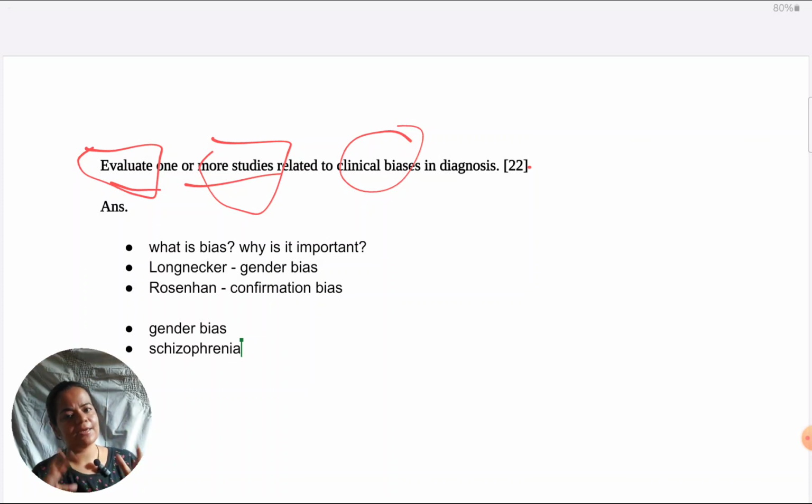Or you could just take it as this is the part where I explain terminology which is relevant to the study. After this, you just summarize Longnecker et al. You could do it in the same paragraph, or I would suggest for neatness, you could take a separate paragraph. Whenever we summarize a study, we give aim, procedure, results, conclusion.